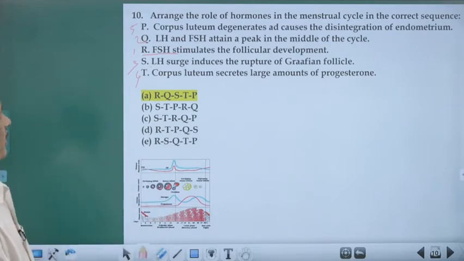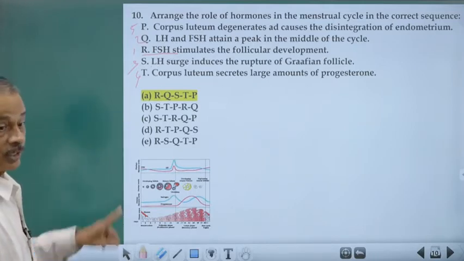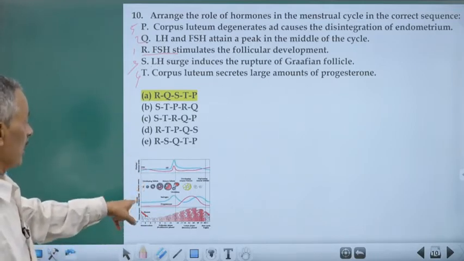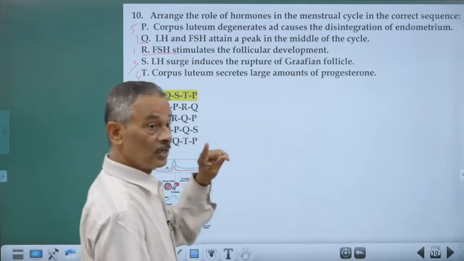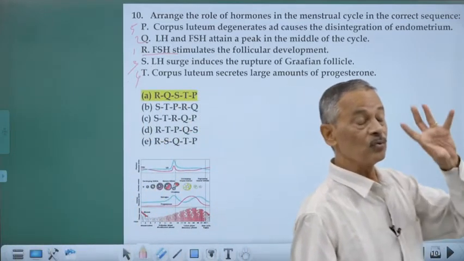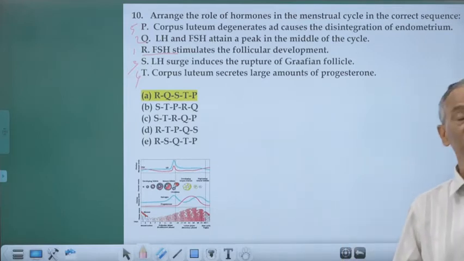Both FSH and LH are produced by the anterior pituitary. First, FSH is produced and it reaches a maximum. Why? Because FSH is responsible for the development of follicle cells. That is why follicles are developing into secondary, tertiary, and Graafian follicle.